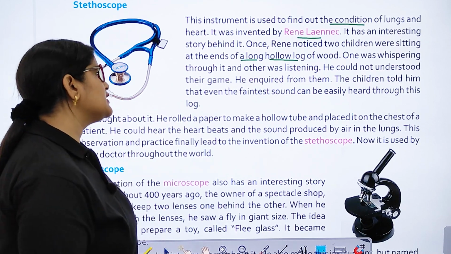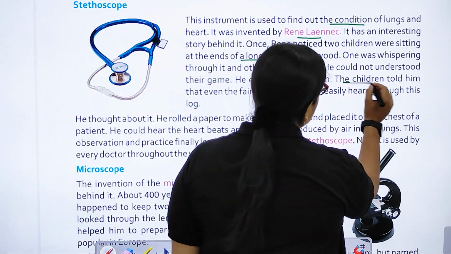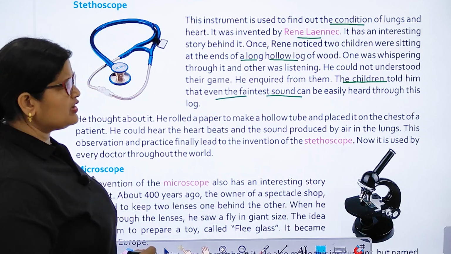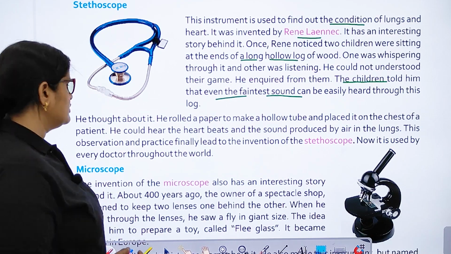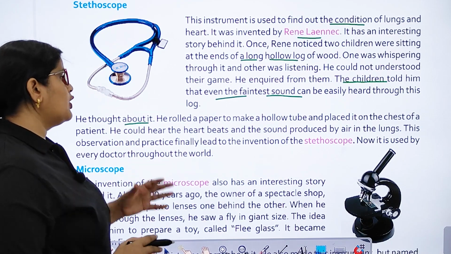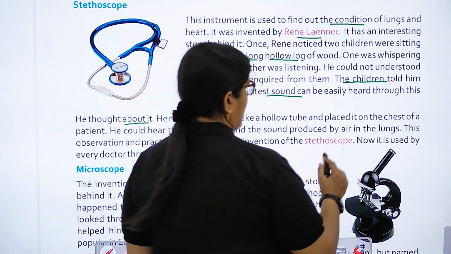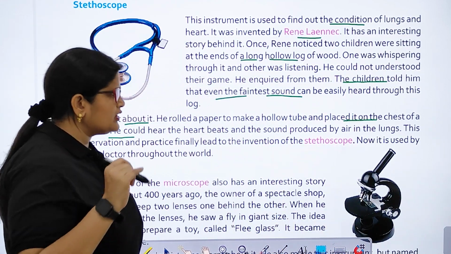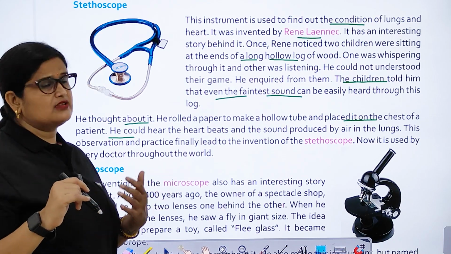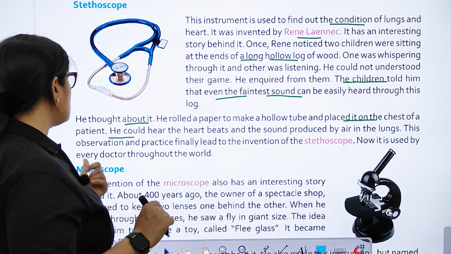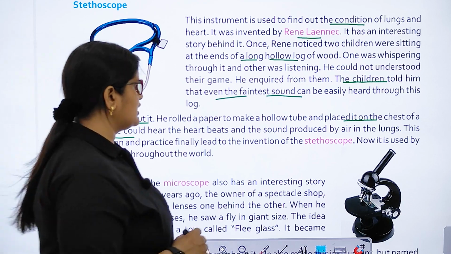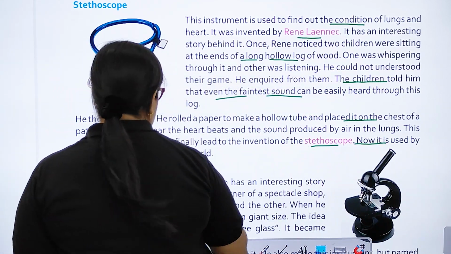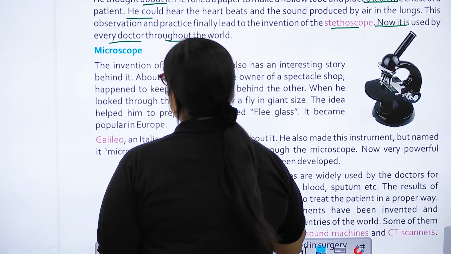He could not understand their game. He inquired from them. The children told him that even the faintest sound can be easily heard through this log. So he thought about it. He rolled a paper to make a hollow tube and placed it on the chest of a patient. He could hear the heartbeat and the sound produced by air in the lungs. This observation and practice finally led to the invention of the stethoscope. Now it is used by every doctor throughout the world.